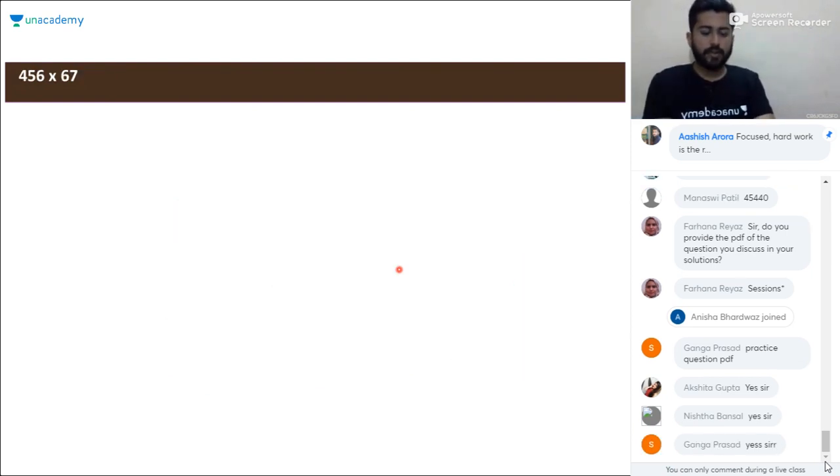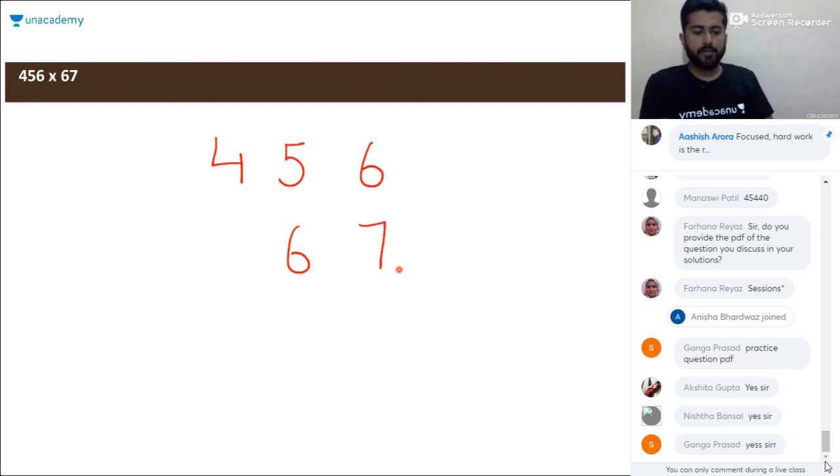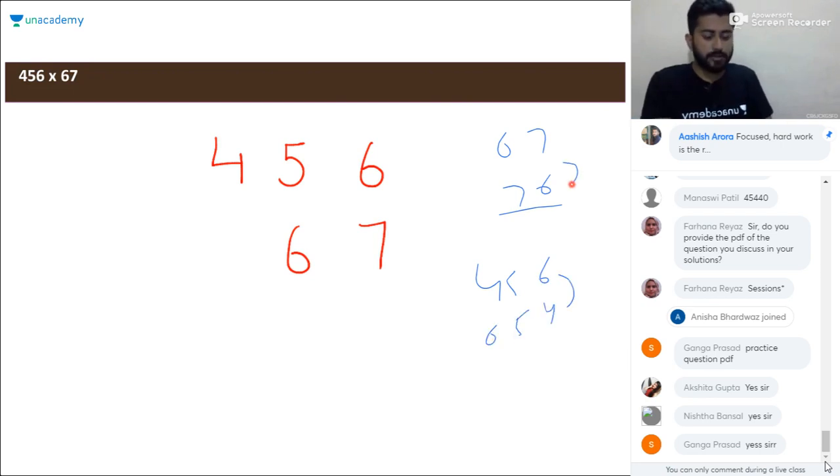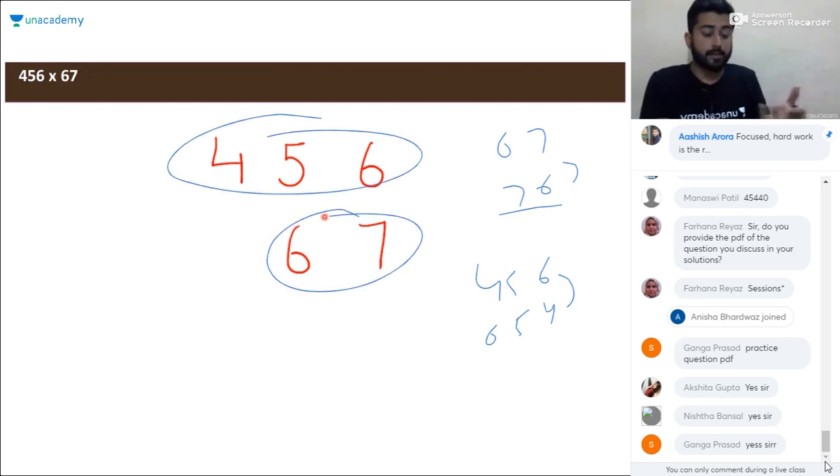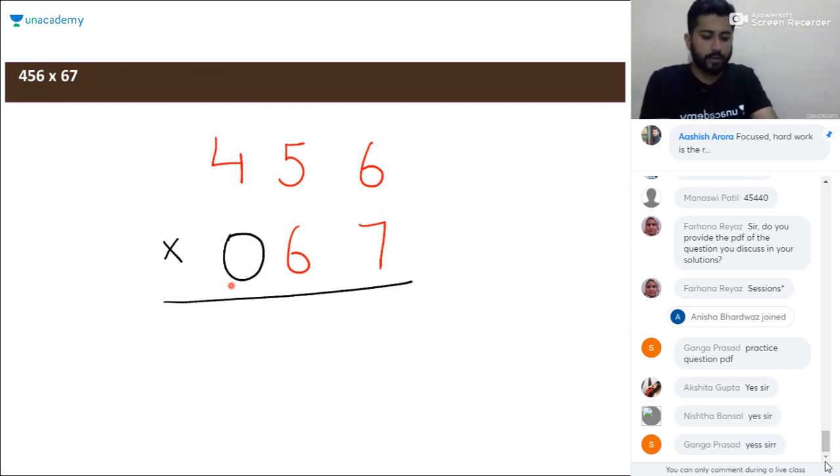Next question: when you need to multiply such numbers, like we learned multiplying two-digit numbers, we learned multiplying three-digit numbers. But when you are asked about multiplying 456 and 67, one three-digit number and one two-digit number, consider the missing digit as 0 and apply the same rule that we followed in the three-digit case. You can proceed in the same way.